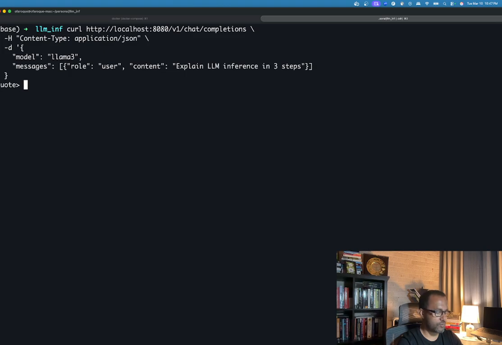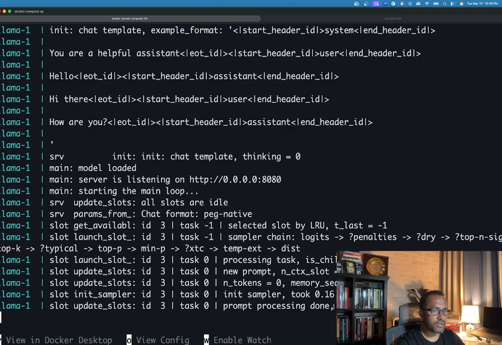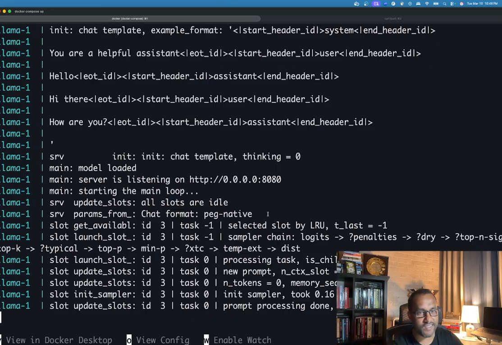Oops, I think this is wrong. Possibly the command itself is wrong. Okay, maybe I need to give this. Okay, so we have to wait a little bit to see, maybe it is already doing something, number of tokens and so on. It takes some time because I'm running on the CPU, of course. It will take a long time, but it will reply. So let's wait.